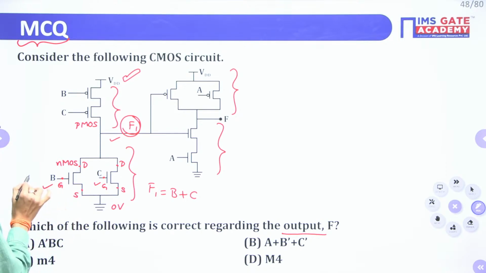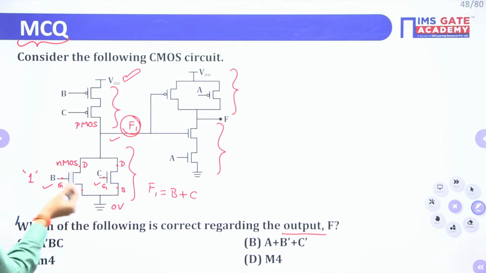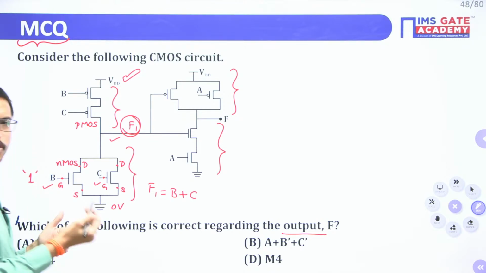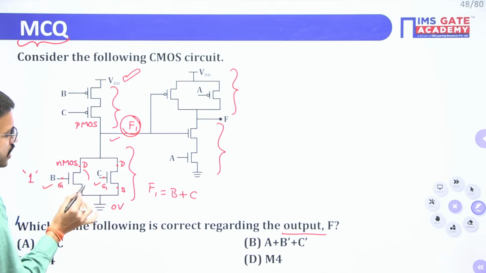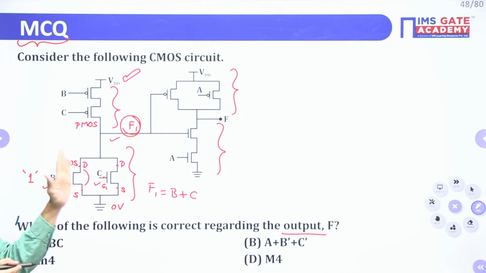If you are giving bit value 1, or 5 volt, then you are having VGS greater than 0, so the NMOS transistor will be on. Here on means the drain and source terminals will be shorted. So it is acting like a switch, simple logic.